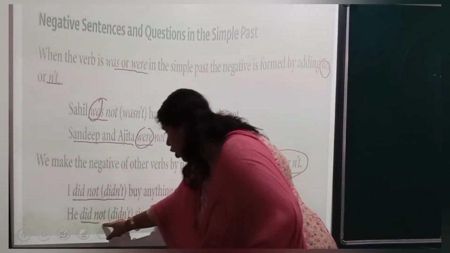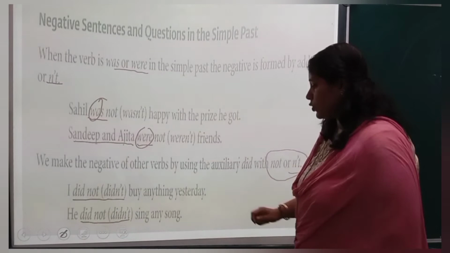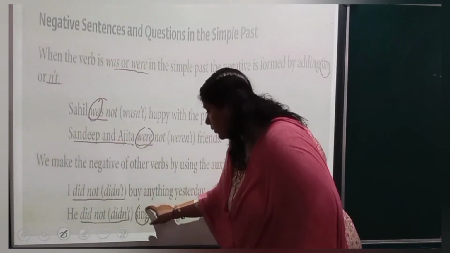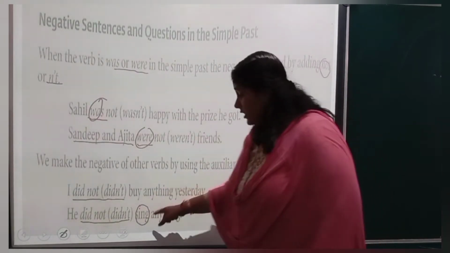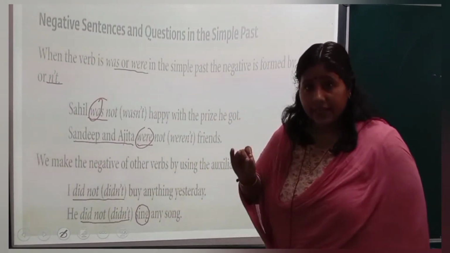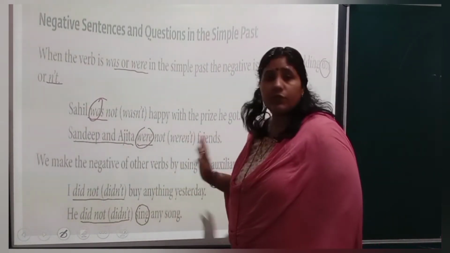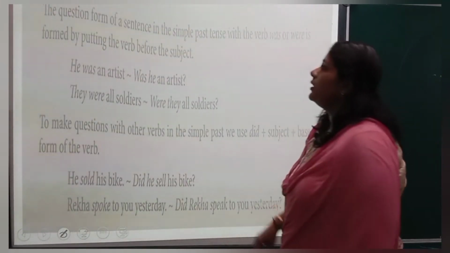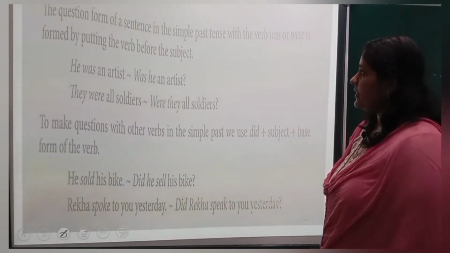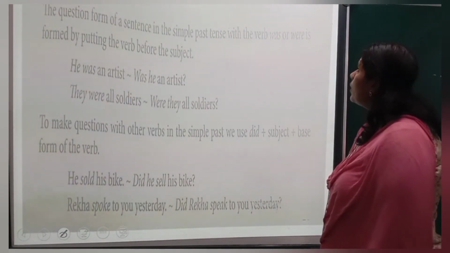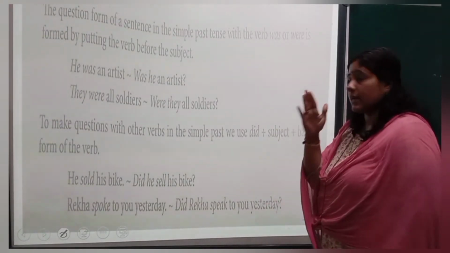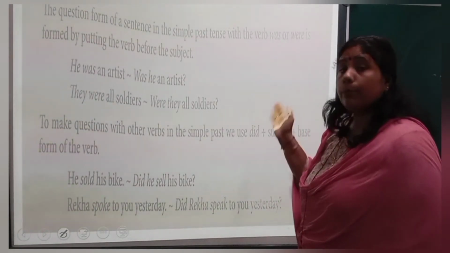He did not या didn't sing any song. At that time you will write the base form of the verb with do form of the verb, base form of the verb, do, does, did. ये तीनों के साथ base form of the verb लिखने का. Okay. Next, the question form of a sentence in the simple past tense with the verb was or were is formed by putting the verb before the subject. So you have to put the verb before the subject.